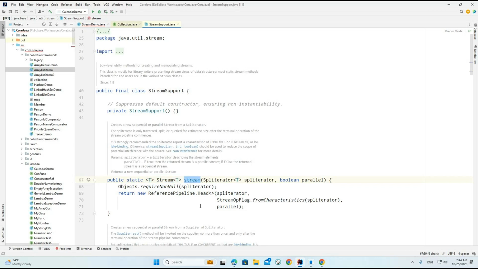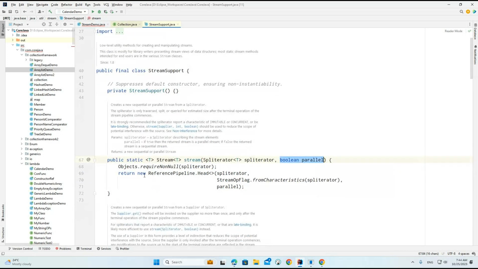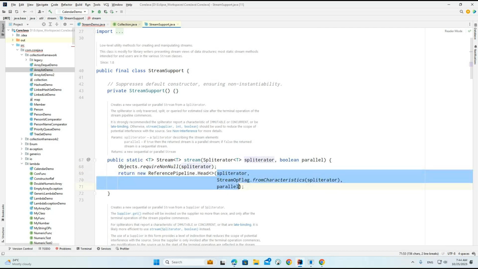Now you can see this is the stream method, and it is expecting a Spliterator, and we are working with a boolean parameter. Finally, we are creating an object of new ReferencePipeline.Head, providing all the required information. So to get the stream object, we use the Spliterator.